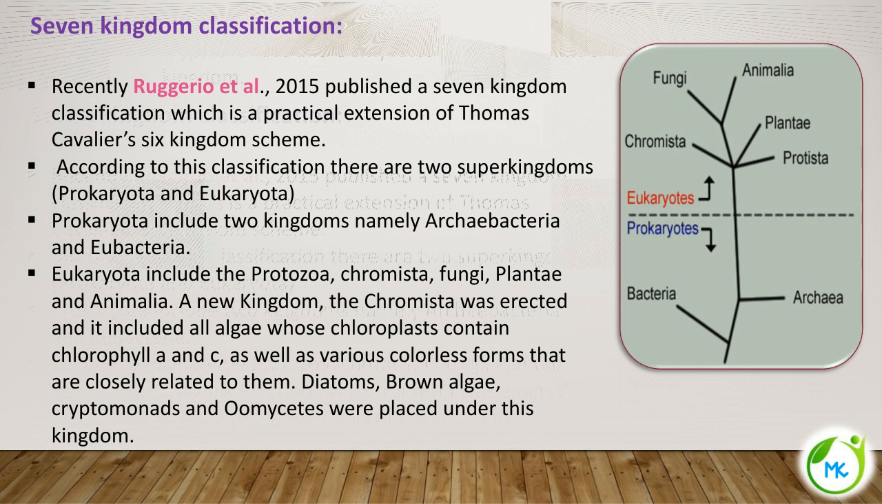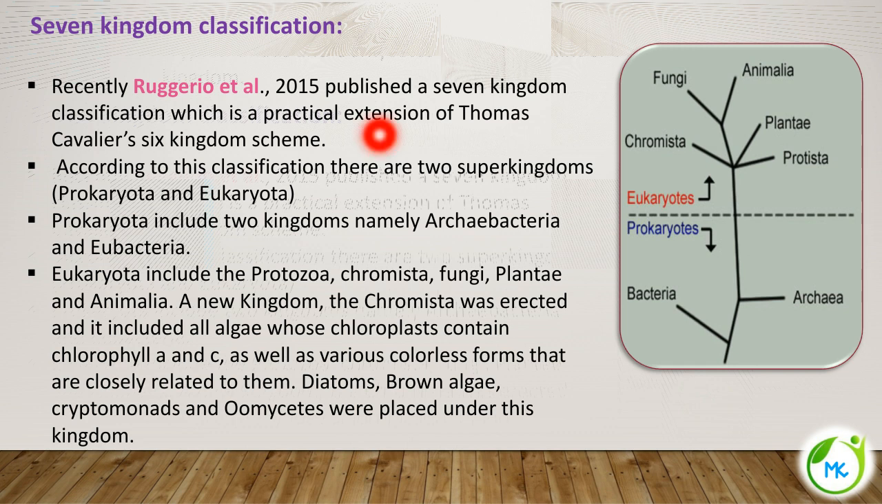Next, the last classification system we are going to learn is the 7 kingdom classification. It was proposed recently by Ruggiero et al. in the year 2015. So Ruggiero et al. in 2015 published a 7 kingdom classification, which is a practical extension of Thomas Cavalier Smith's 6 kingdom scheme. So the same 6 kingdom classification was made into a 7 kingdom classification. Let's see what the 7 kingdoms are.